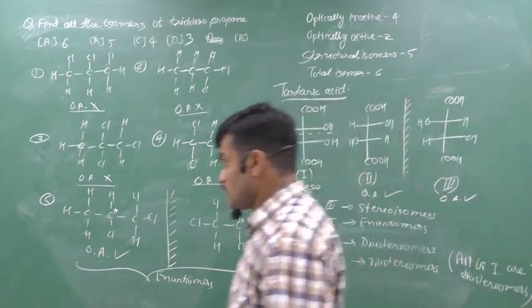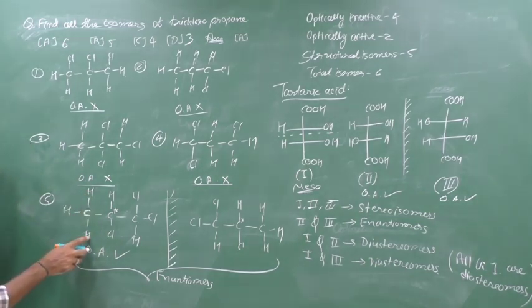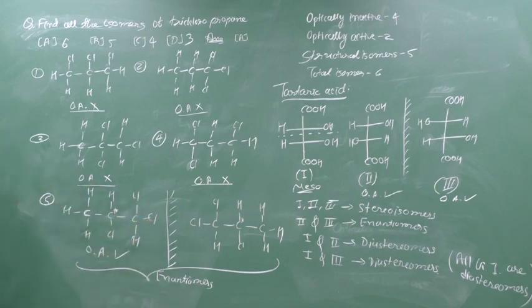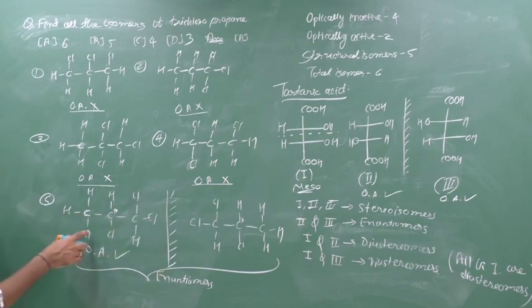Now we can think about the next possibility, which is like that: CHHH, CHCl, CClCl and H, which means 1,1,2 trichloropropane. Now if you think about that, it is CH3, not a chiral carbon, it is also not a chiral carbon, Cl and Cl, but this is a chiral carbon because H, Cl, CHH, CClH, the 4 valencies are different. Therefore the molecule is optically active.